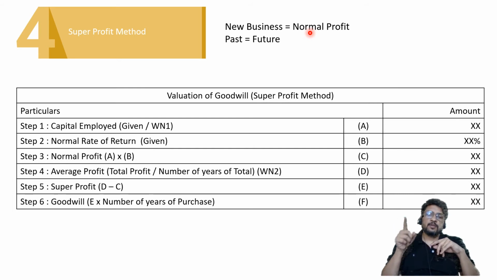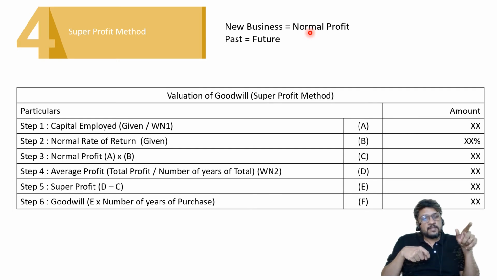Okay, so the valuation of goodwill sometimes can be done by the super profit method when the old partners and the new partners agree that if the new partner, instead of joining the old partnership firm, starts his own business, then he will also make profit, but he will make meager profit, small profit, normal profit. Instead of that, if he joins this existing partnership firm, then from day one he will be making super profit. So he is having extra benefit. That's why he should pay goodwill.